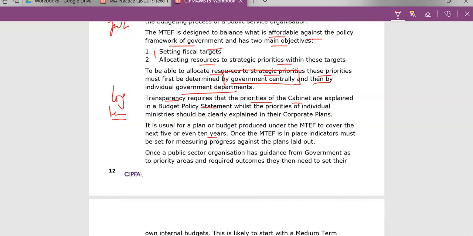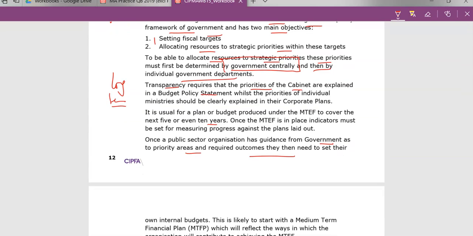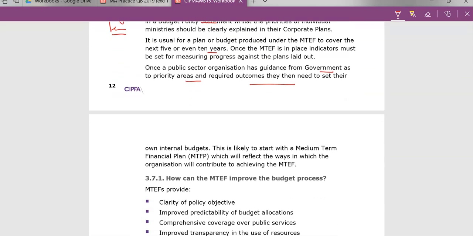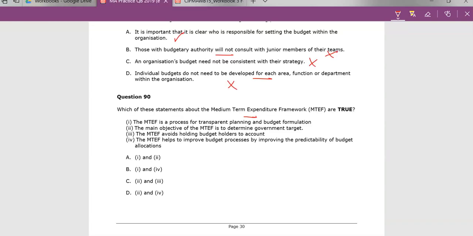Once a public sector organization has guidance from government as to priority areas, then they can set their own internal budgets. This is likely to start with a medium-term financial plan. So that's kind of the story there. So let's go to the question. The question says that the MTEF is a process for transparent planning and budget formulation. That is true. The main objective of MTEF is to determine government targets. Well, no, not quite. It's really to do with strategic allocation.